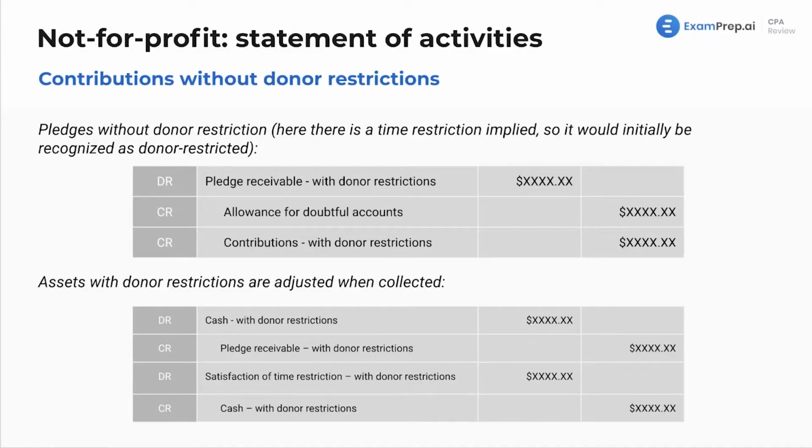Contributions without donor restrictions. So much here, right? So much that you're seeing, so much to love. Don't be intimidated. There's so much, but it's all good. It's all going to give you free points. And you don't have to fully memorize any of this stuff. Just get familiar with it. It'll help you so much in answering all these questions in the exam.